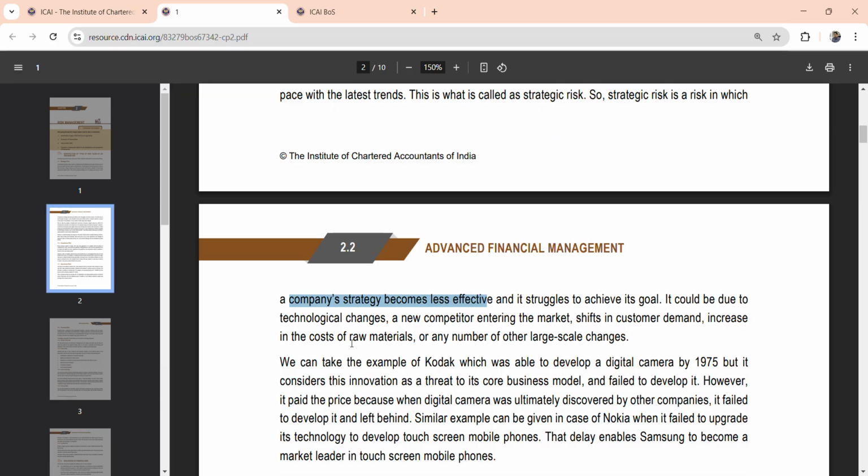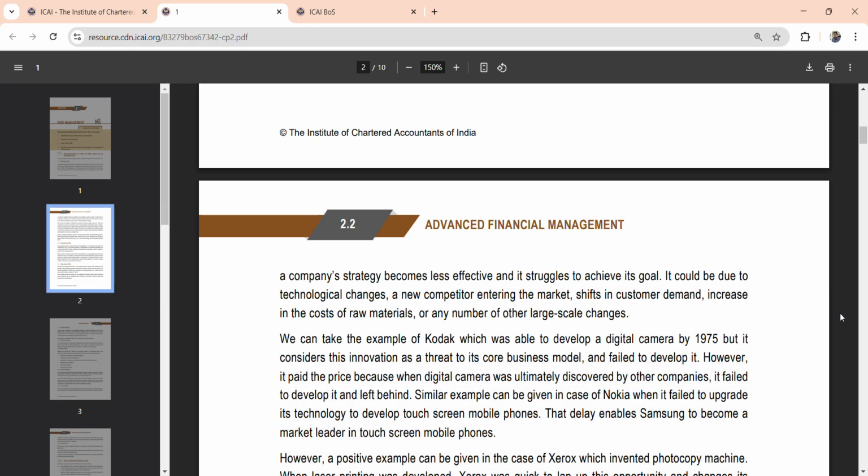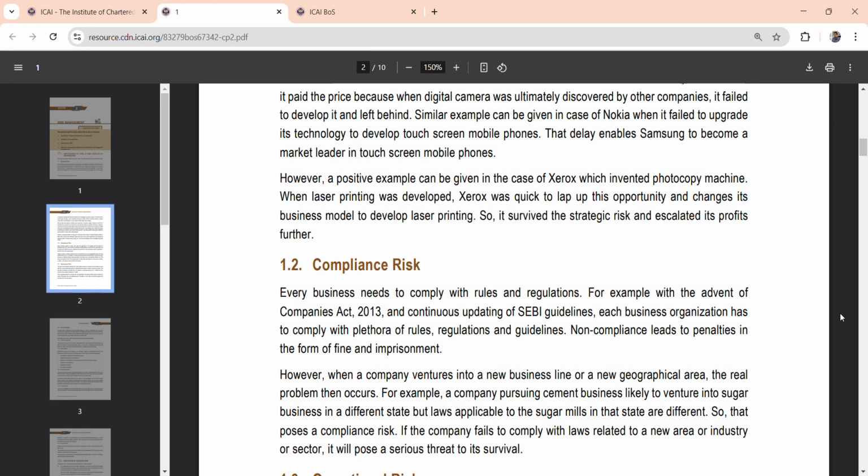The factors could be technological issues, a new competitor entering the market, a shift in customer demand, and an increase in the cost of raw materials. So these are the various things you are expected to reproduce with regard to strategic risk. Now moving on to the next.